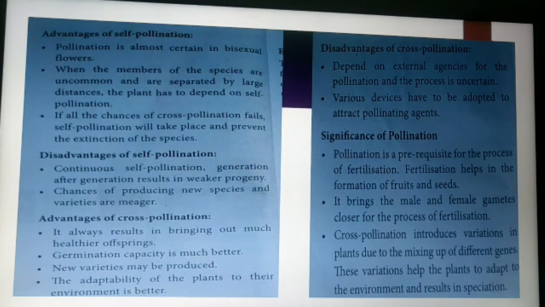The last one: cross-pollination introduces variation. Variation means the new characters that arise in plants due to the mixing of different genes in cross-pollination. This variation helps the plants adapt to the environment and results in speciation. Speciation means the formation of new species by means of cross-pollination. So new useful variations occur, and this leads to evolution.